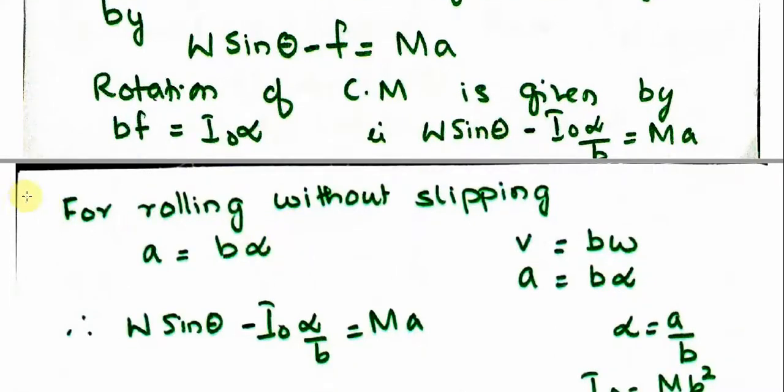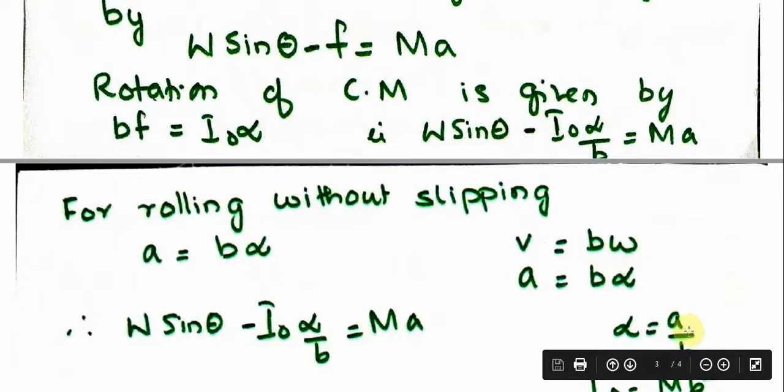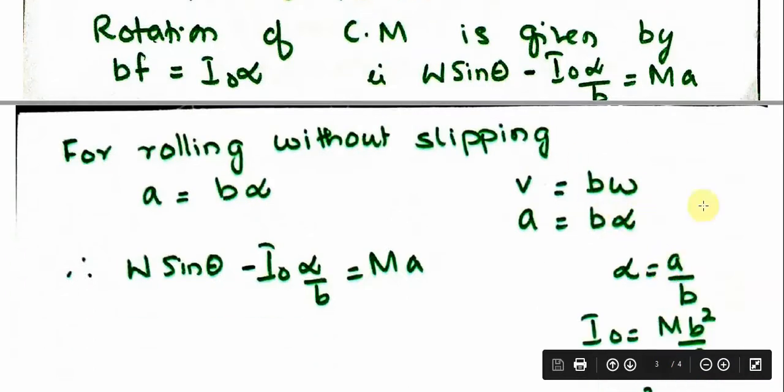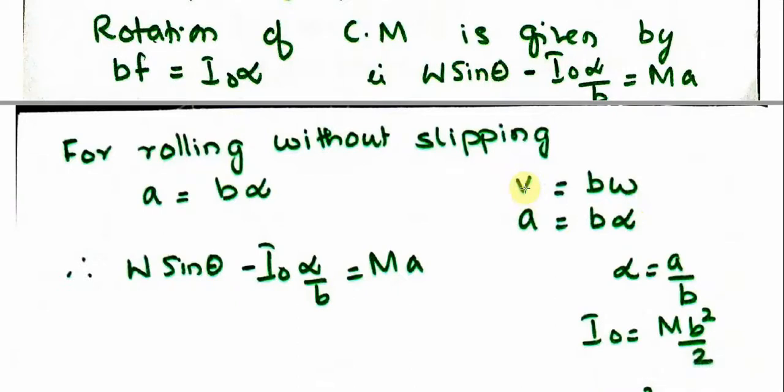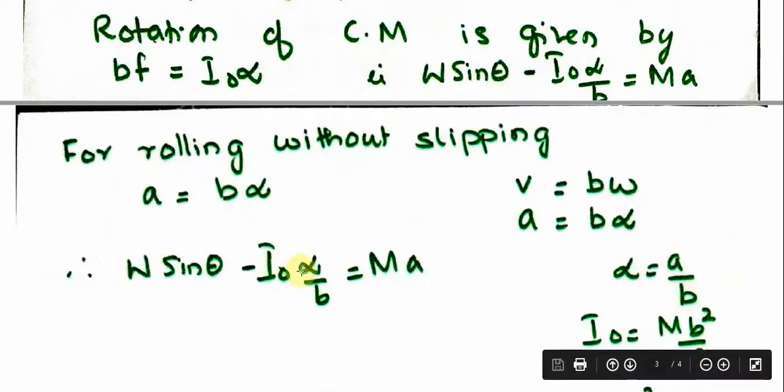Now for the drum to be rolling without slipping, acceleration A should be equal to B alpha. We know velocity V equal to R omega. Here R, the radius, is B. So V equal to B omega, and d by dt of V, that is acceleration, equals B times d by dt of omega, which is alpha. So A equal to B alpha, or alpha equal to A by B. So you can make this substitution.